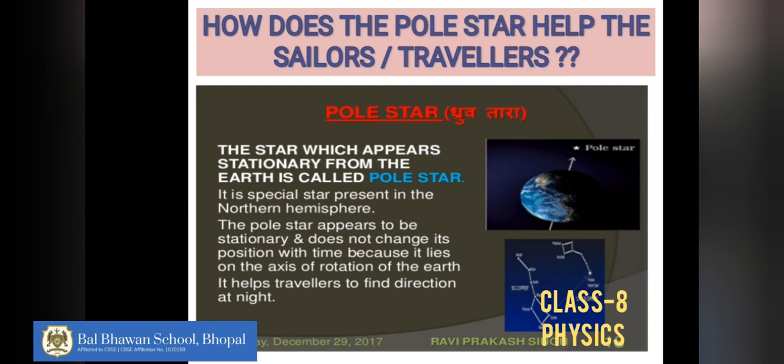Now, when we do the constellations, it will be clear how to locate the pole star in the sky. Next class, we will study about the constellations in detail, the different types of constellations, and how we can locate the position of the pole star in the sky using the Ursa Major and Ursa Minor constellations. Okay, this we will do in the next video or the next online class.